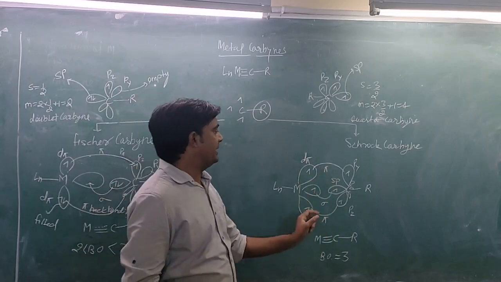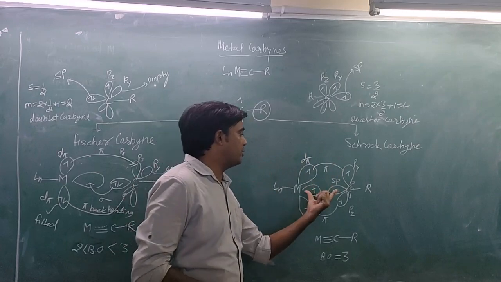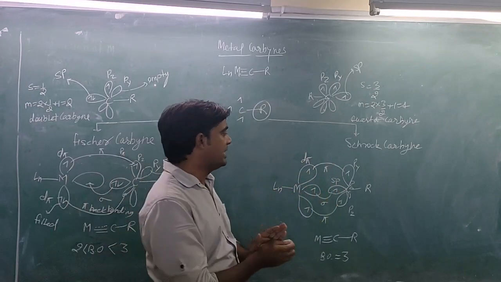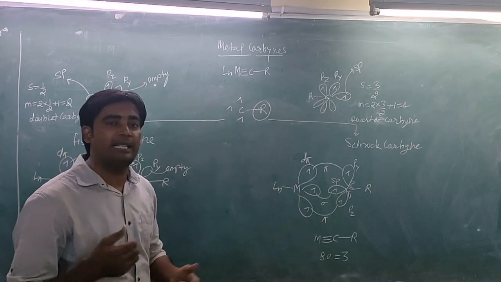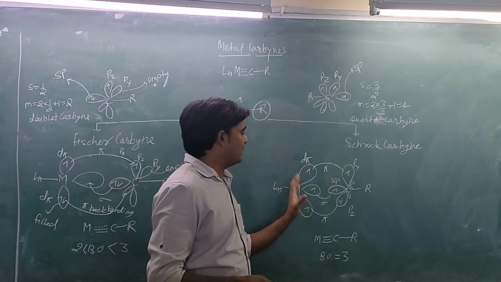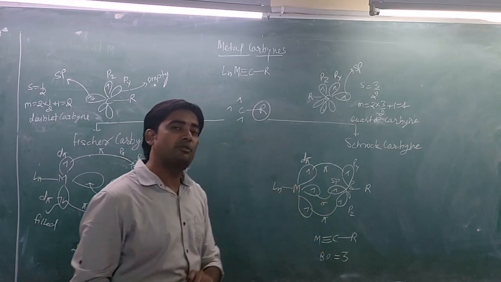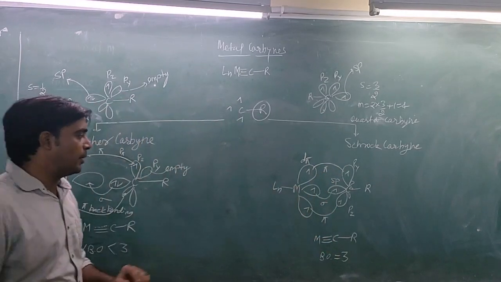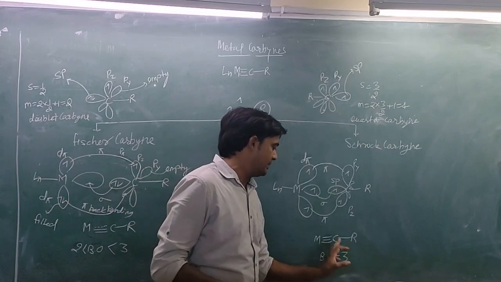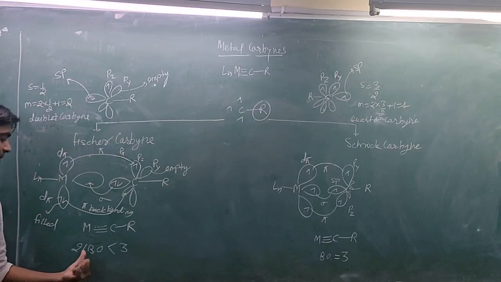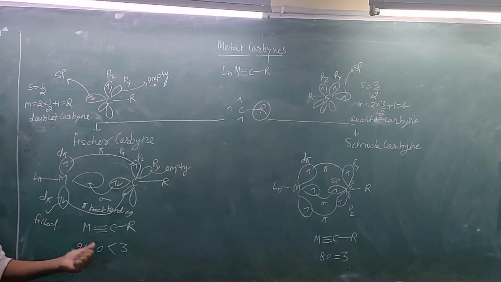You can see here this is an equal contribution, this is also equal, and this is also equal contribution of electrons during the bonding between metal and carbon, so they form a complete triple bond. First is the sigma bond, then a pi bond, and this one is also a pi bond. So the bond order between metal and carbon in this case will be 3, but in the Fischer case the bond order will be greater than 2 but less than 3.